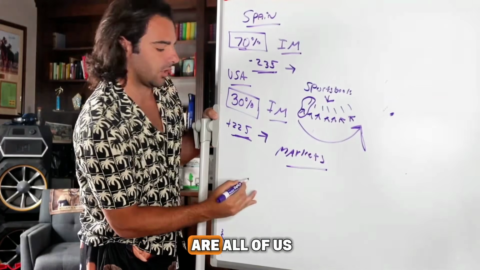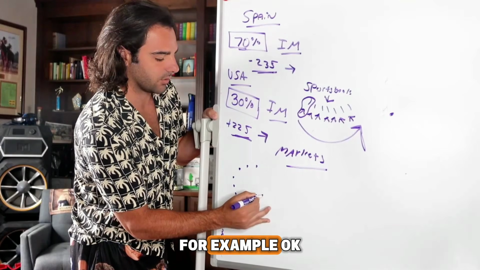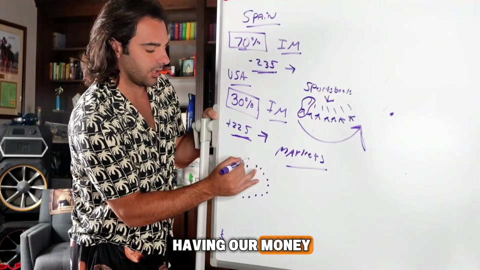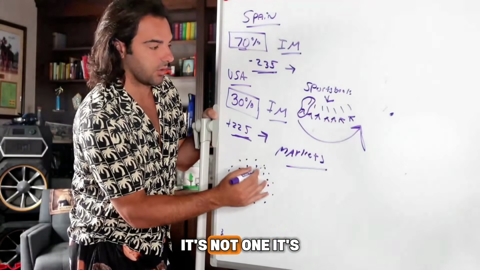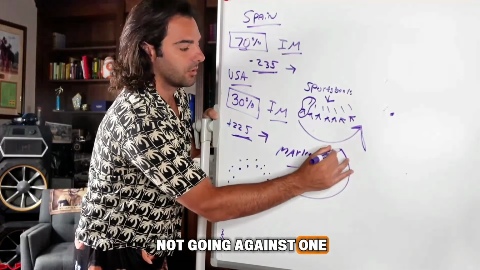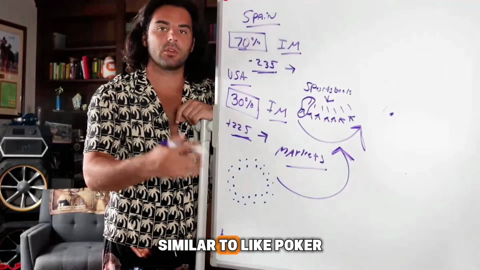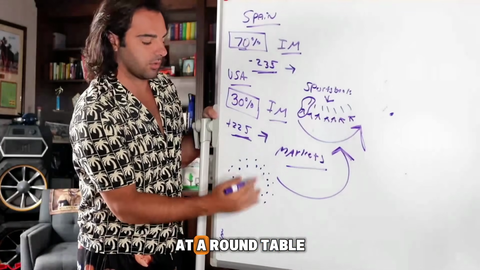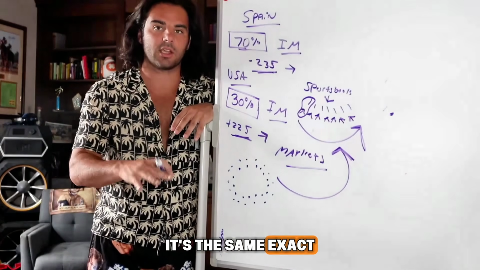Prediction markets are all of us sitting around a table, for example, okay, with each of us having our money, and guess what? We all are just betting against each other, okay? It's not going against one big bad sportsbook. It's all of us going against each other, similar to poker when you're sitting at a round table, and everybody is playing against each other.